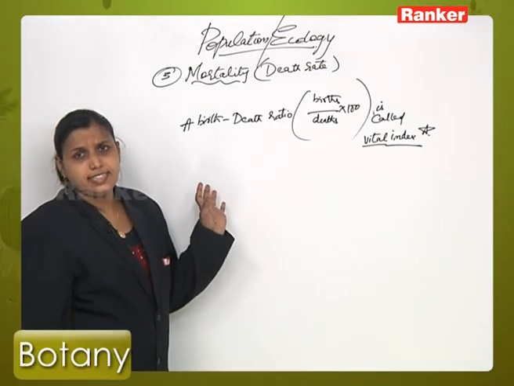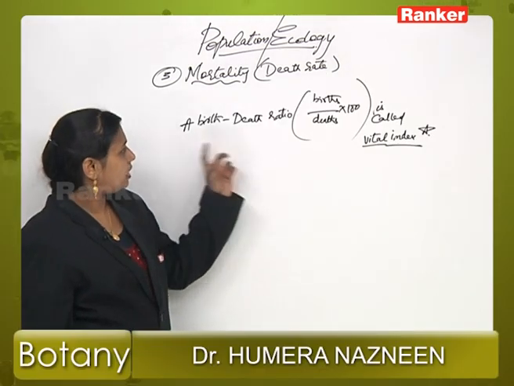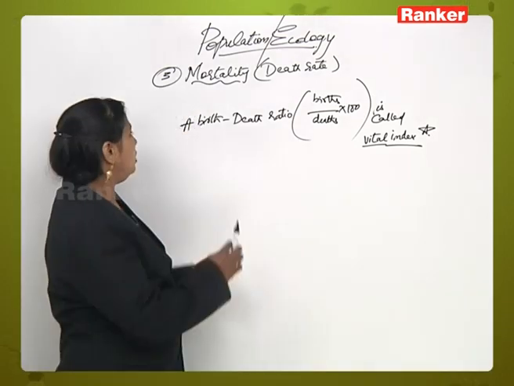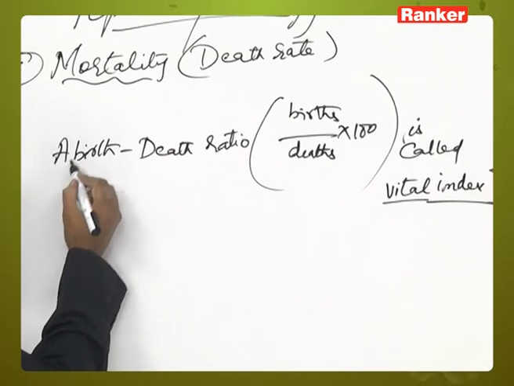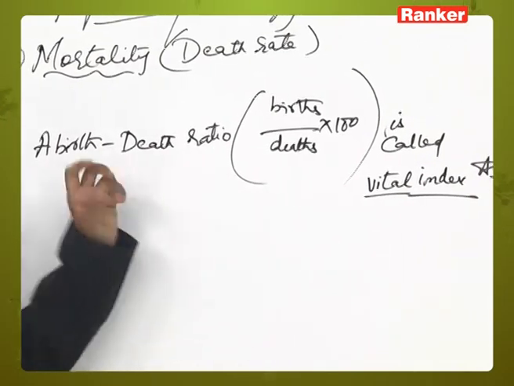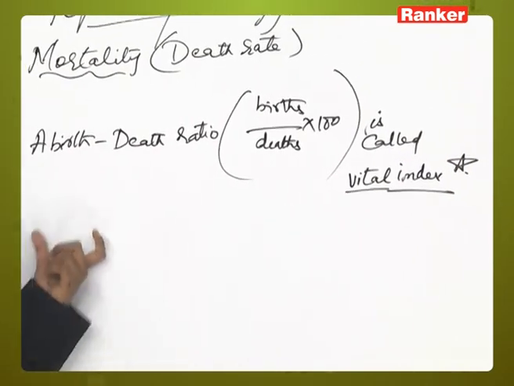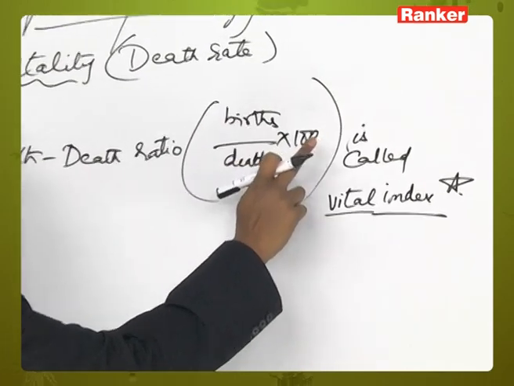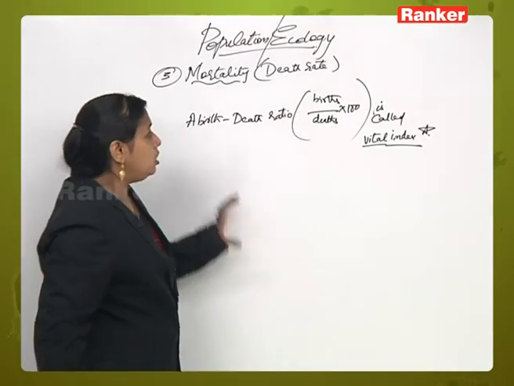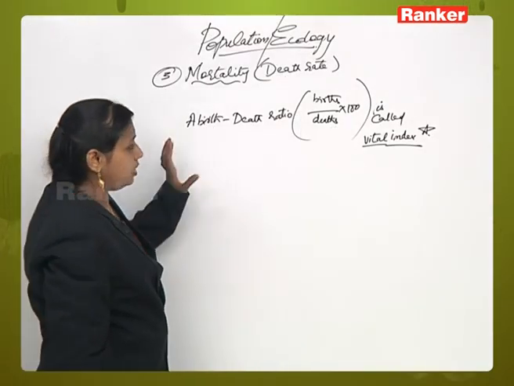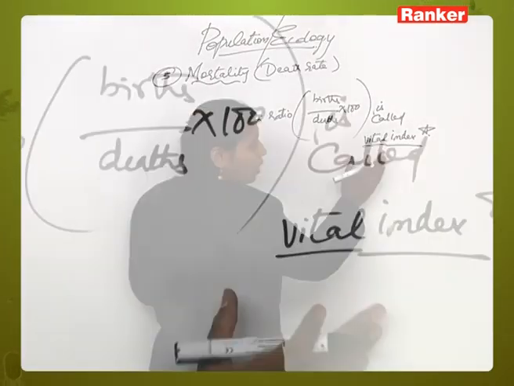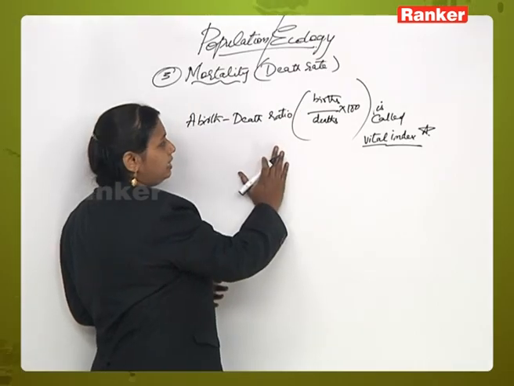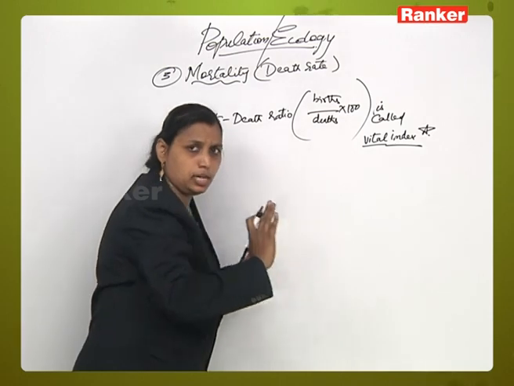This mortality rate can also be calculated with this formula: the ratio between the number of births minus deaths, divided by births by deaths, into 100 in a given population. So this is called the vital index. The vital index is used to indicate the mortality and natality rate of the particular population.